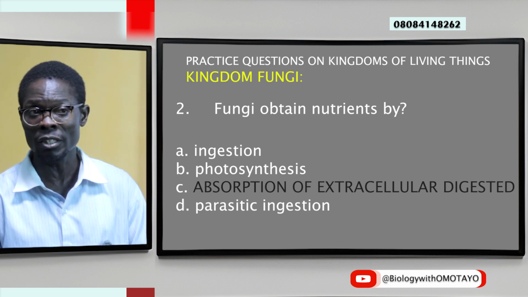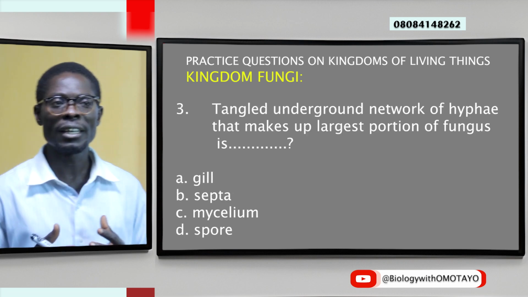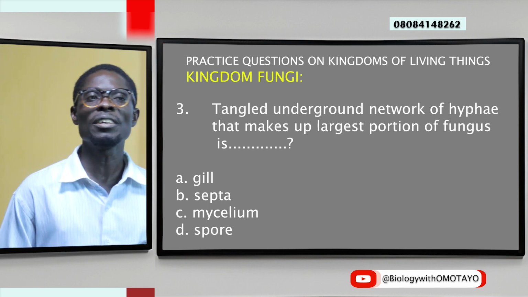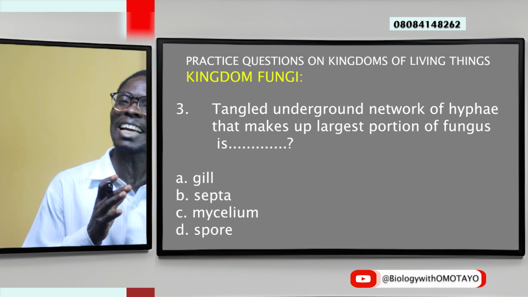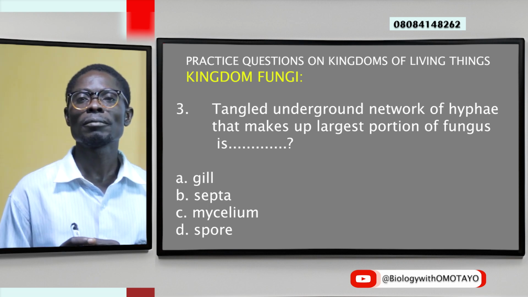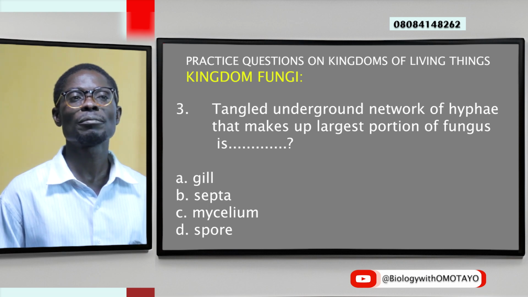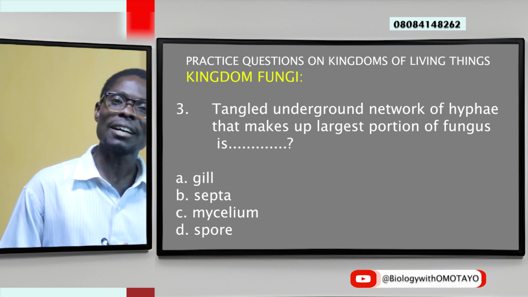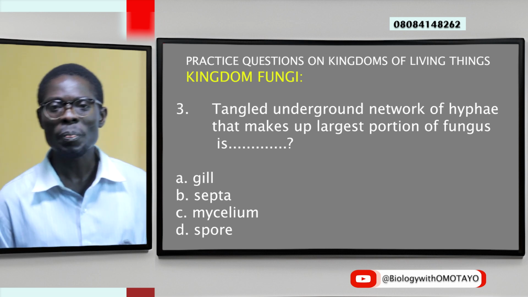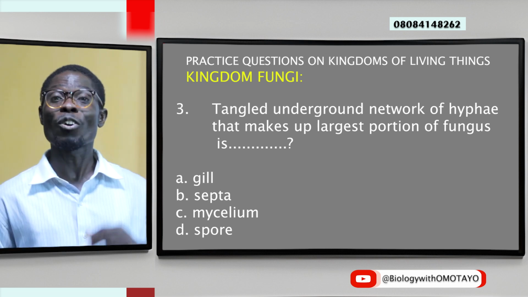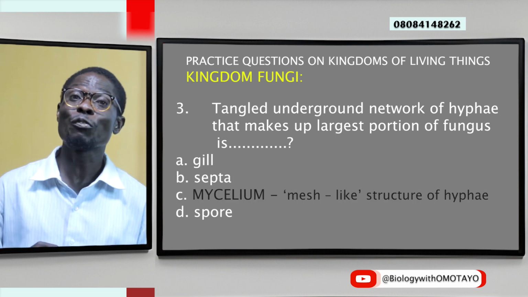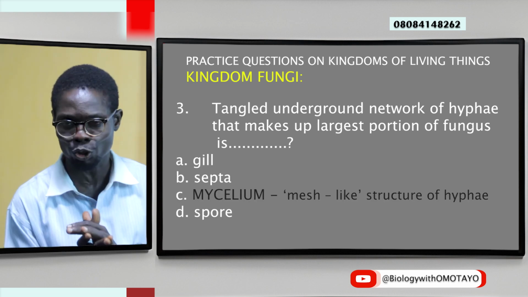Thank you. Question 3. A tangled underground network of hyphae that makes up the largest portion of a fungus is called: A, gill. B, septa. C, mycelium. And D, spore. The correct answer is mycelium, because our question is asking for a tangled portion.